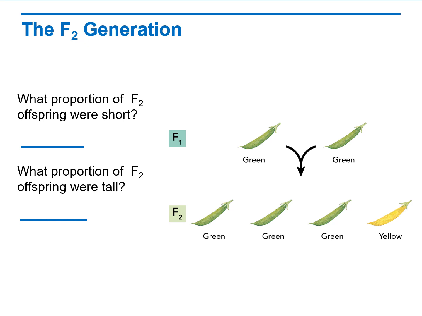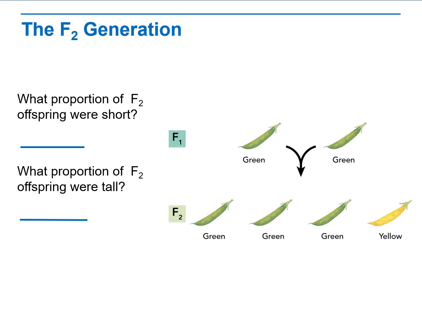So we see in the F1 generation, remember we had the P generation, which produced the F1 generation. And in the P generation, we had one set of plants with green pods and one set of plants with yellow pods, and all of their offspring ended up having green pods. So green is the dominant allele. Then Mendel caused the plants in the F1 generation to self-pollinate, he would take the pollen from one plant and he would pollinate a flower from that same plant with that pollen.